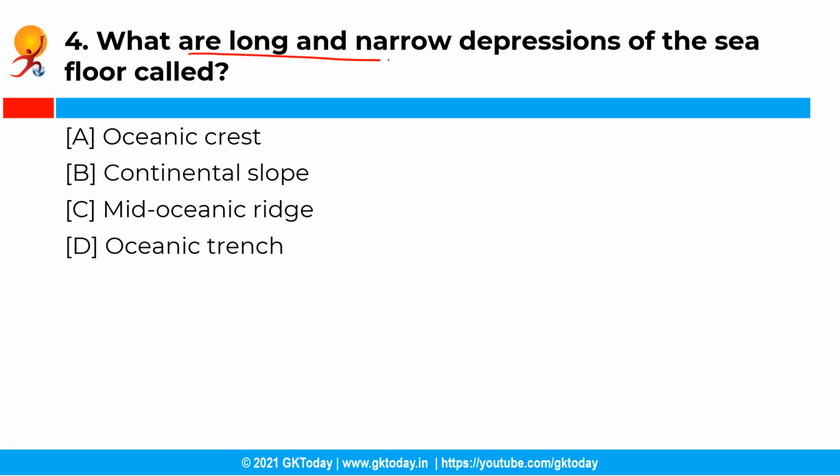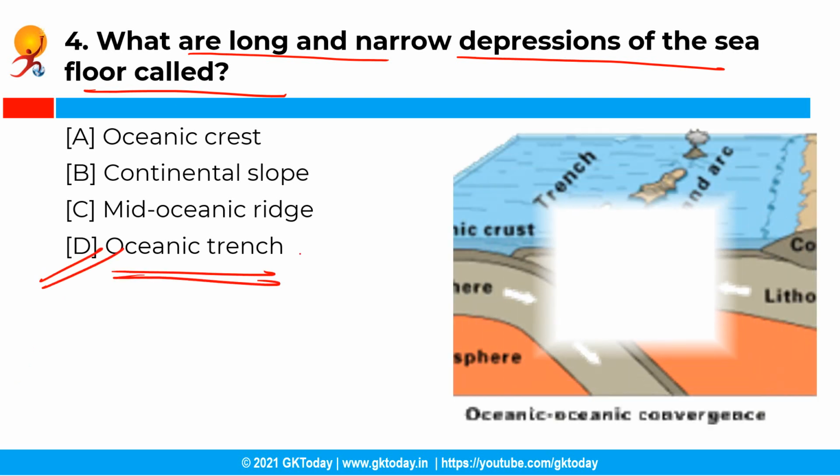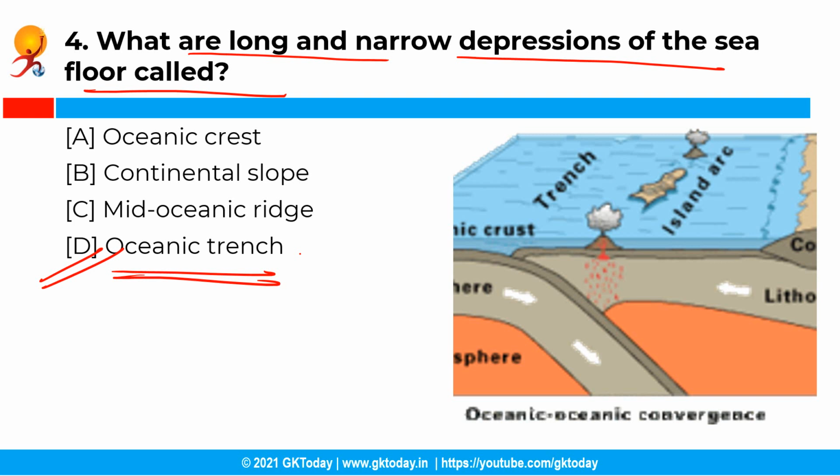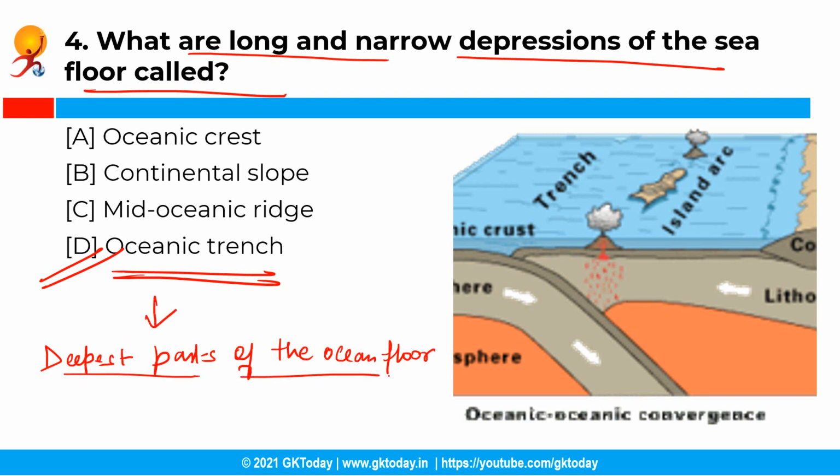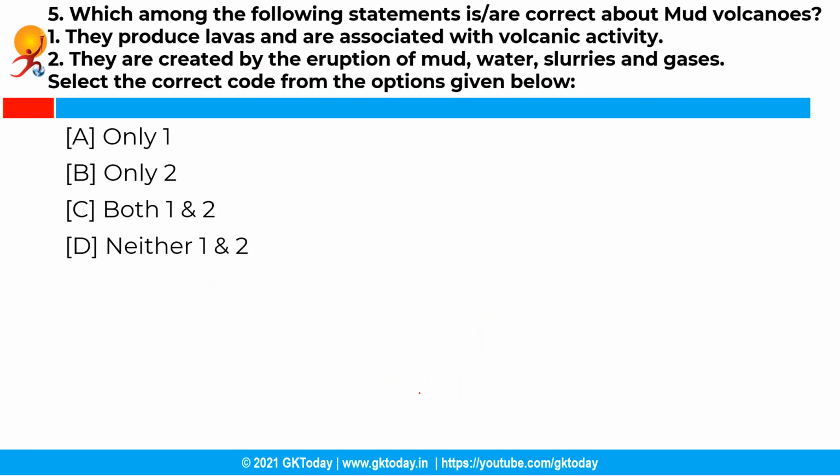Moving ahead with the next question. So what are long and narrow depressions of the sea floor called? Now you have the following options, and the correct answer is option D, that is oceanic trench. See, oceanic trenches are long and narrow depressions of the sea floor, and they are the deepest parts of the ocean floor. They are a type of tectonic landforms.